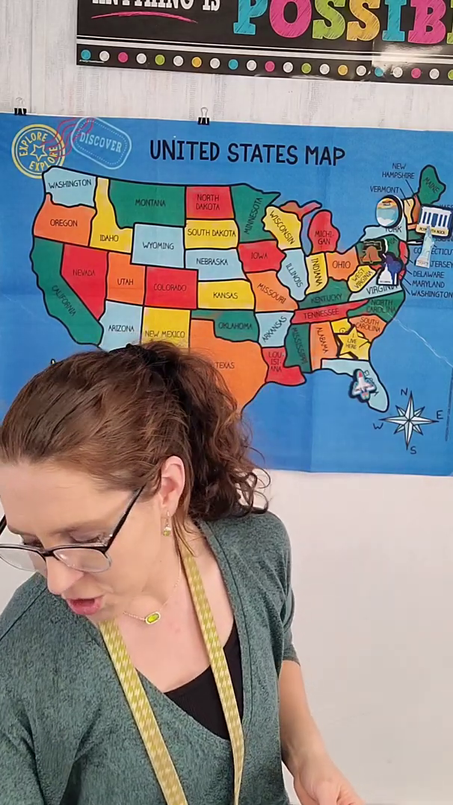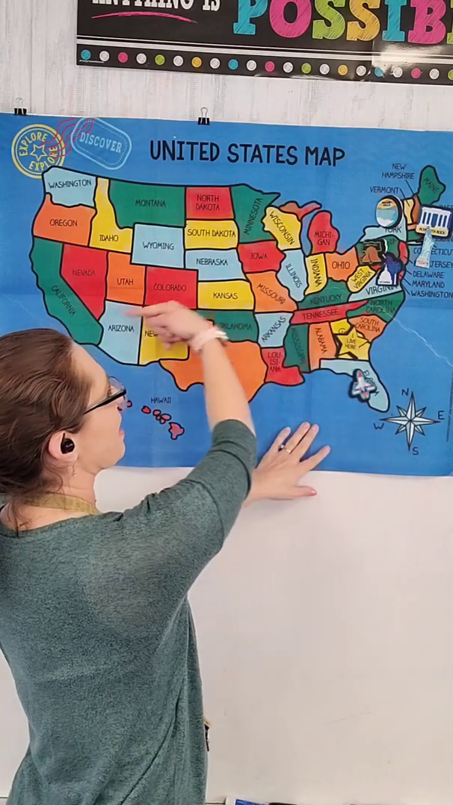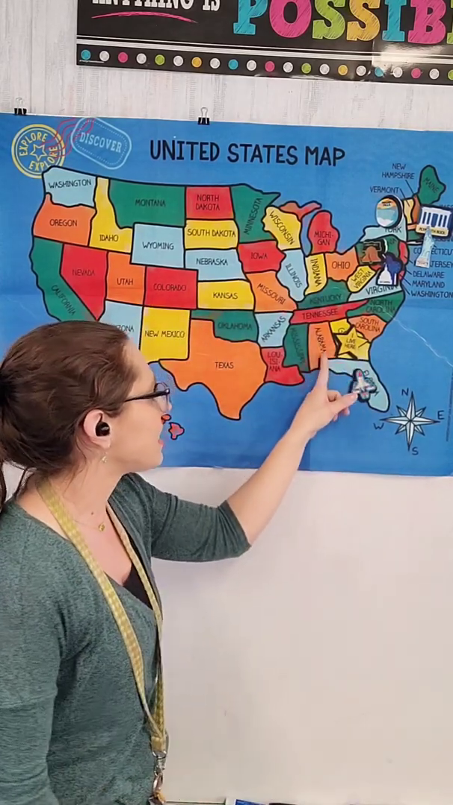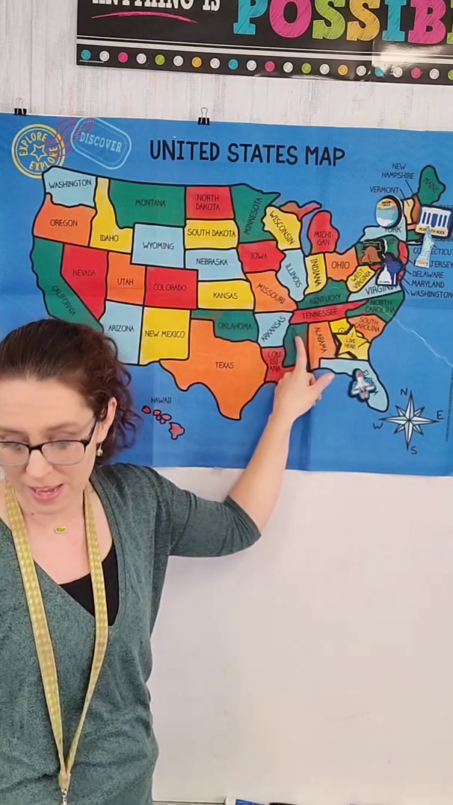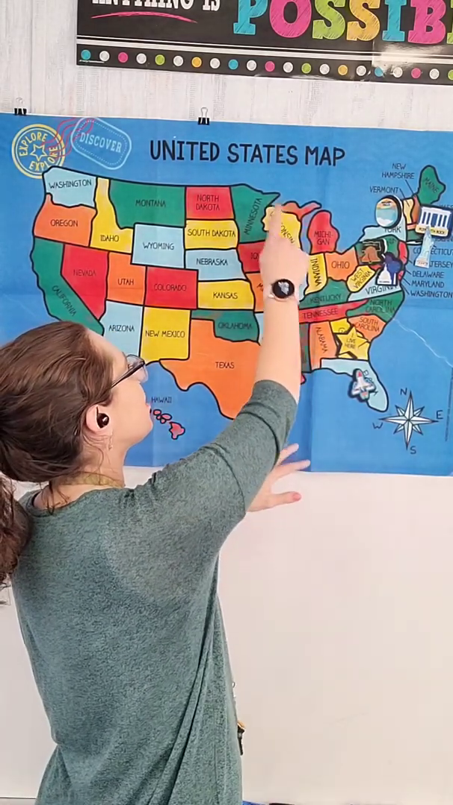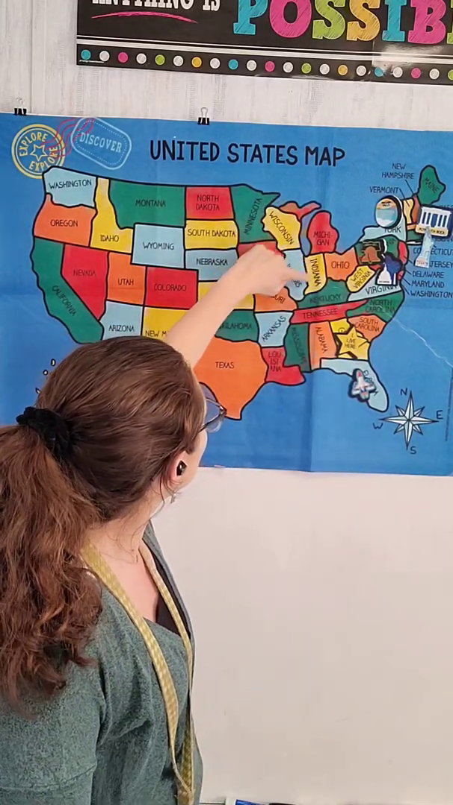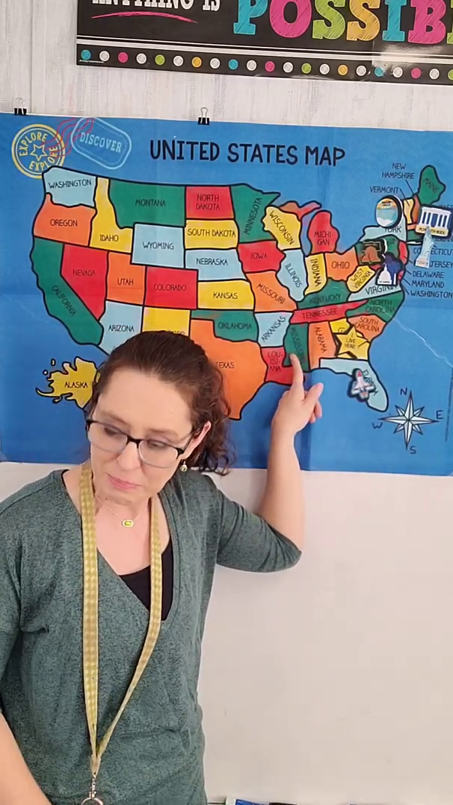Now, from Florida, what if we were to travel west? This way. So if we were to travel west, we would see Alabama and Mississippi. Now, Mississippi is Mexico by the state of Mississippi.